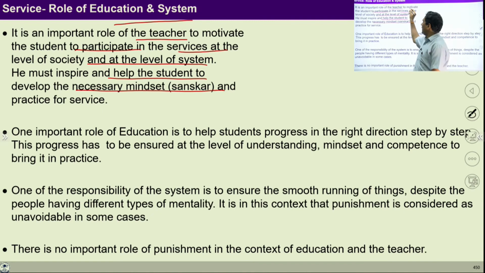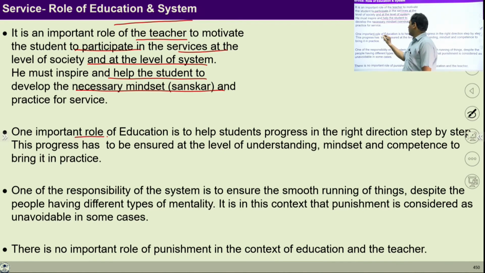So once our education system and teachers are able to prepare such kind of citizens, such kind of students with the mindset of this kind of service in the society, then there will be a provision to live a fulfilling life that we visualized in the first lecture.